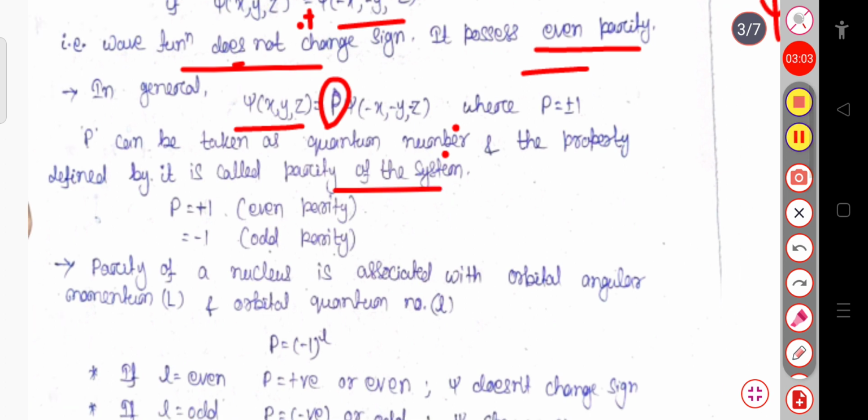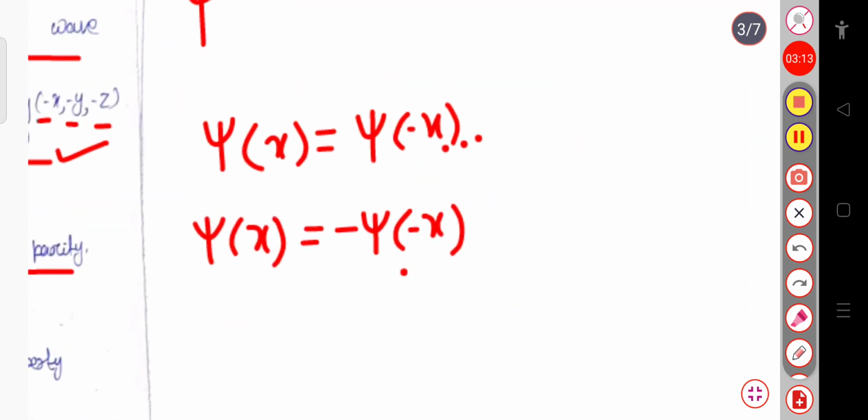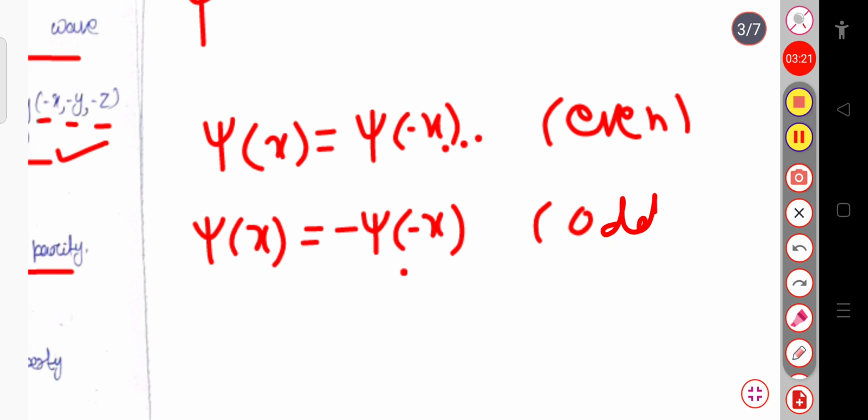So when P equals plus 1, it represents the even parity, and when P equals minus 1, it represents the odd parity. Now you can see here, when psi of x equals psi of minus x, it represents the even function, and when psi of x equals minus psi of minus x, this is simply the odd function.